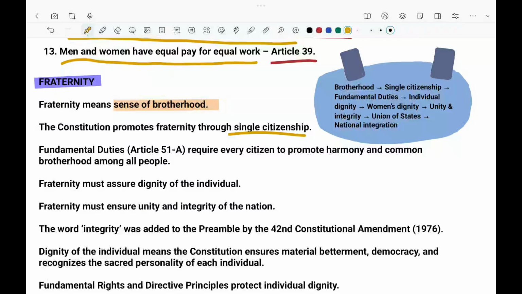And it was also included in the fundamental duty of Article 51A, which promotes harmony and common brotherhood, renounces practices derogatory to the dignity of women, and upholds sovereignty, unity, and integrity of India.